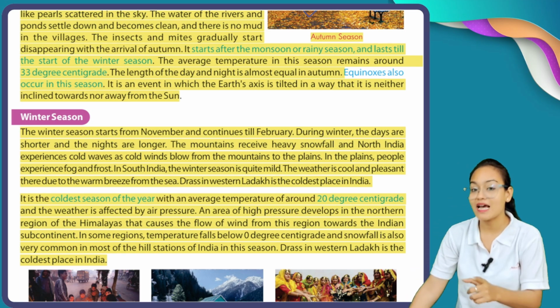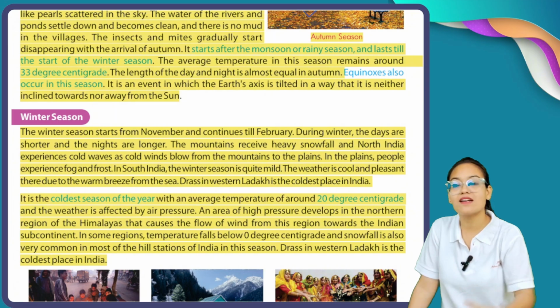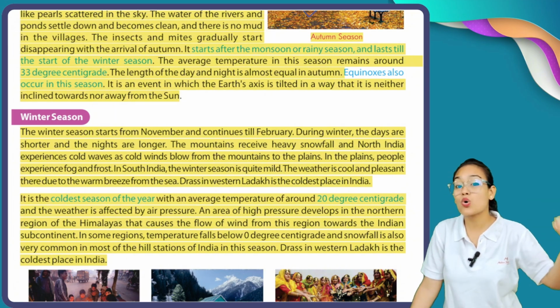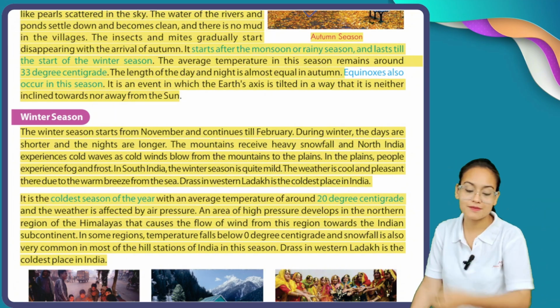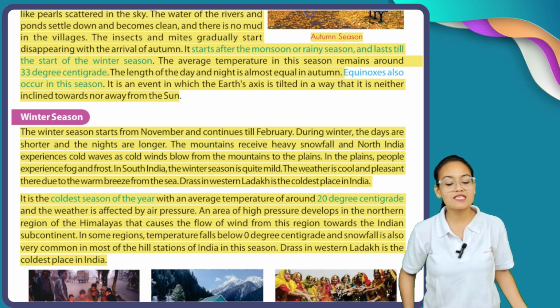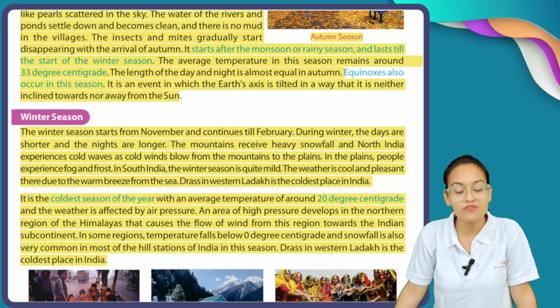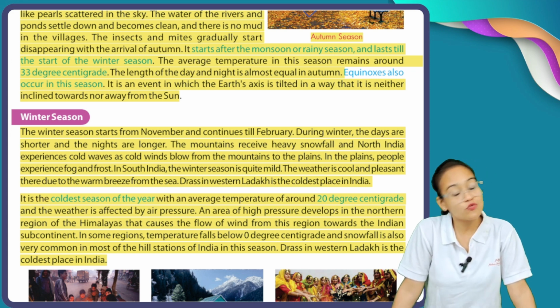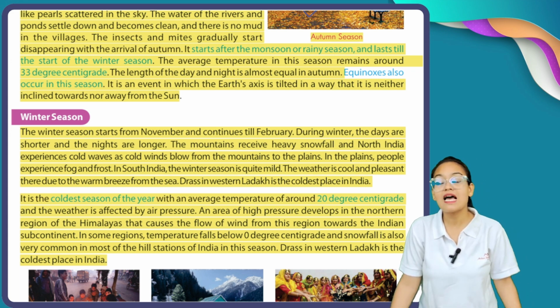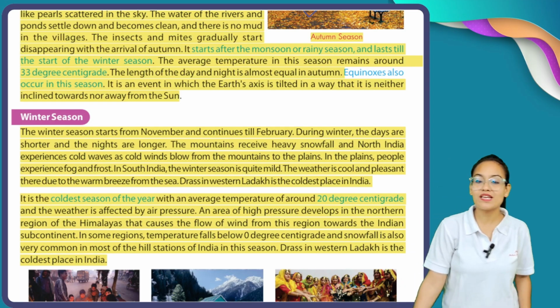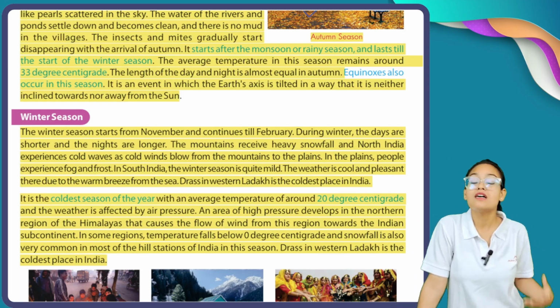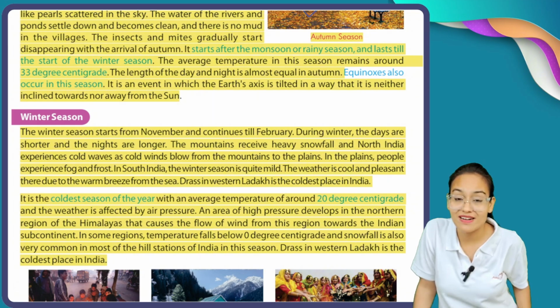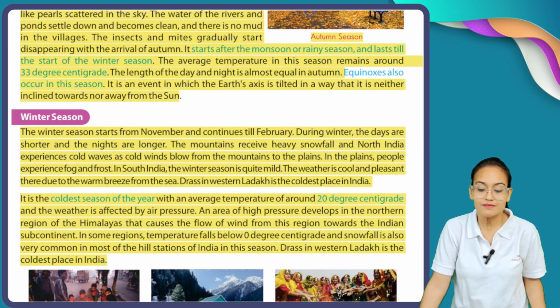On the other hand, Dras is located in Ladakh. It is the coldest place of India. Winter is the coldest season of the year, with temperatures falling to around 20 degrees centigrade, sometimes even to 0 or 1 degree centigrade, and the weather is affected by air pressure.